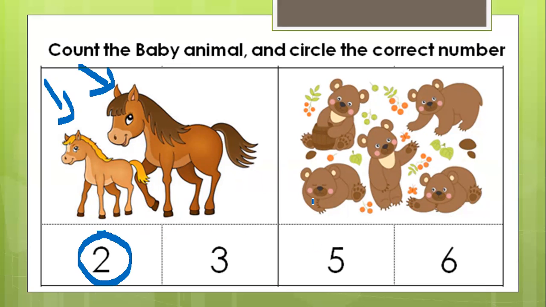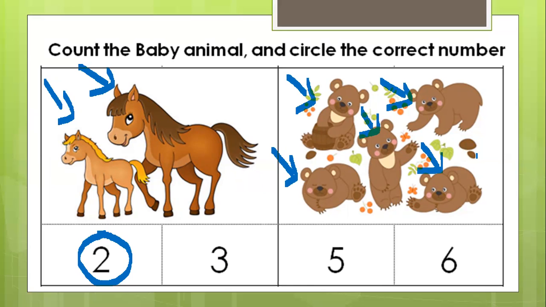How about the cubs? It's a baby bear. How many cubs are there? Let's count with me. 1, 2, 3, 4, and 5. 5 cubs. Good job. So 5.